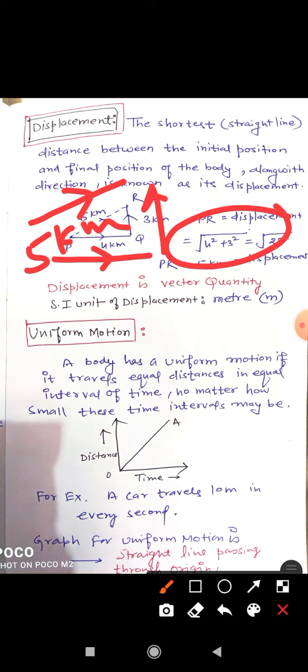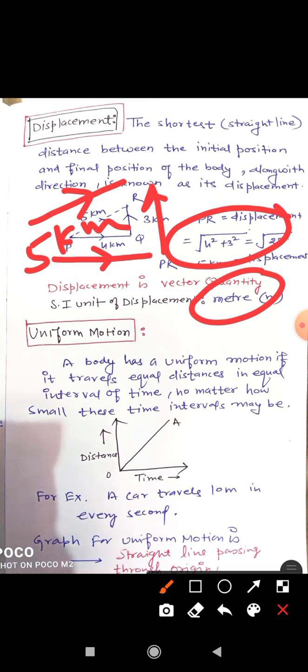So this is the displacement. Obviously displacement is a vector quantity because it has direction as well as magnitude. So the direction is from P to R. The SI unit of displacement is meter. So remember that the SI unit of both distance and displacement is meter.